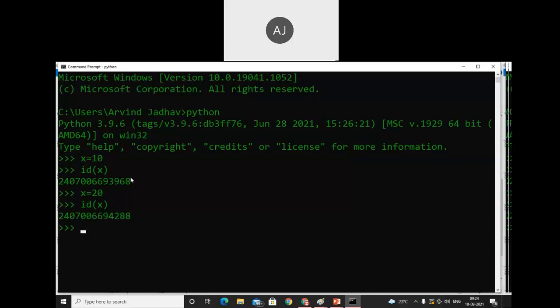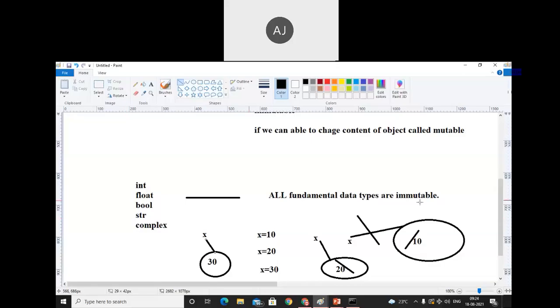See, the address is different. Earlier it was 68, now it is 88. That means मैंने जो आपको यहाँ बताया था कि once we try to modify the value, the new object will be created. Once we get the new object, that means new memory allocation, a new memory address will be given. So a new object will be created, a new address will be given. Similarly for 30, a new object will be created, a new memory address will be given. समझ में आ रहा है?